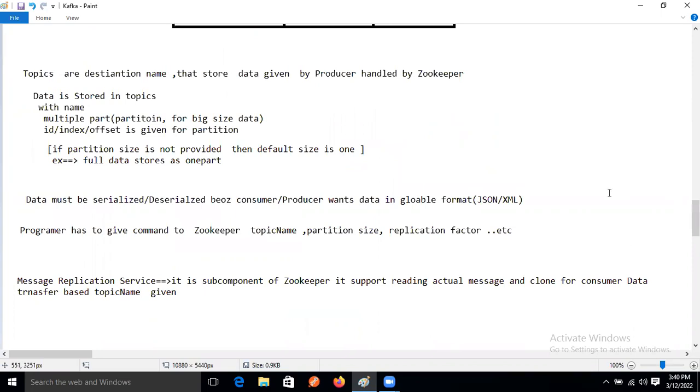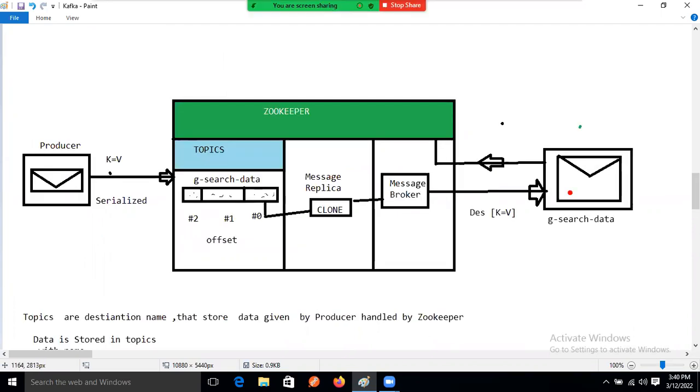So what will happen now? The search is based on the topic name. Then the bootstrap, using the topic name, connects using zookeeper, and zookeeper will assign the replica, and the replica is copying, meaning cloning, that topic data, and this is assigned to the message broker.